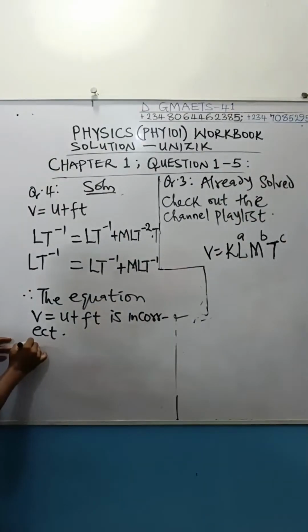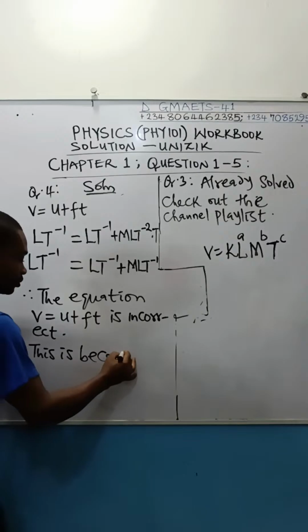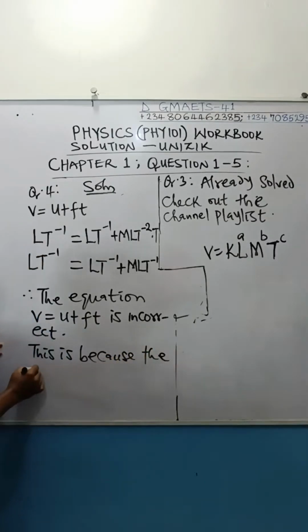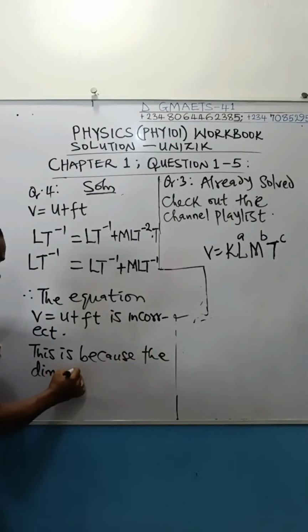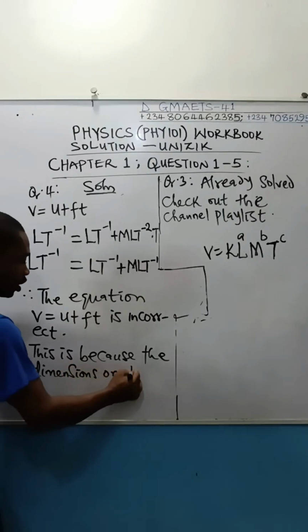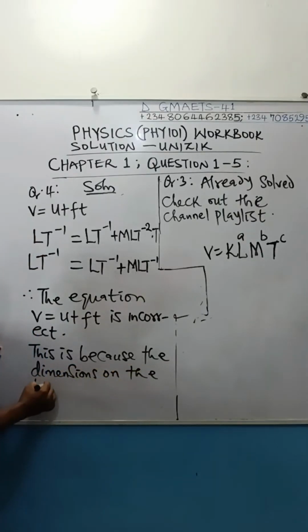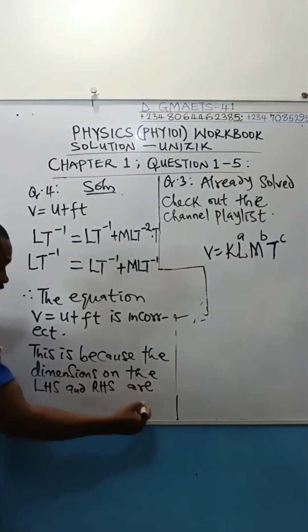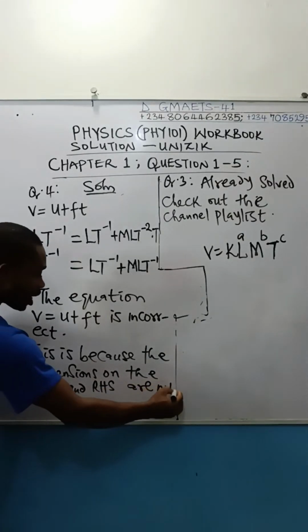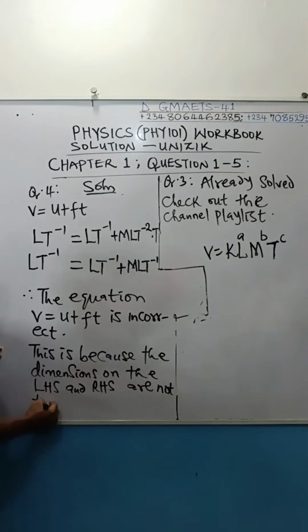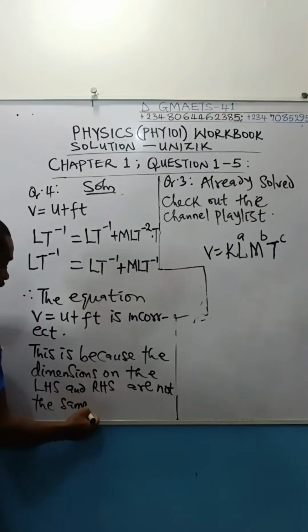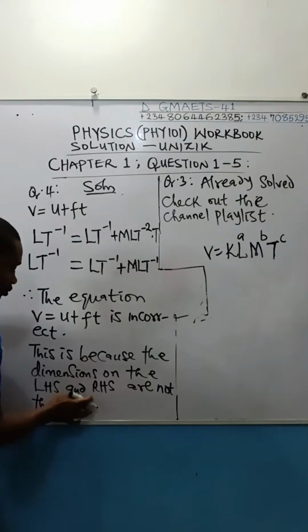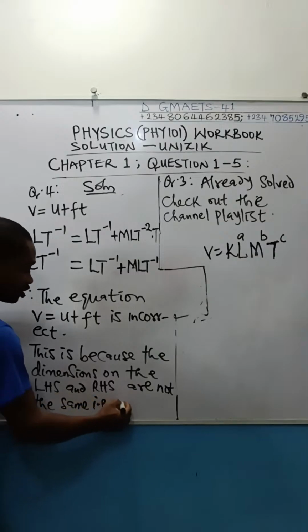In justifying, I will write: this is because the dimensions on the left hand side (LHS) and right hand side (RHS) are different, they are not the same, that is not equal.